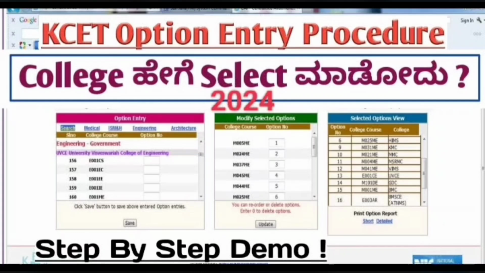So guys, make sure you have a list before sitting to the option entry, and you take some experts' guidance and then sit to the option entry. I hope you are all clear now.